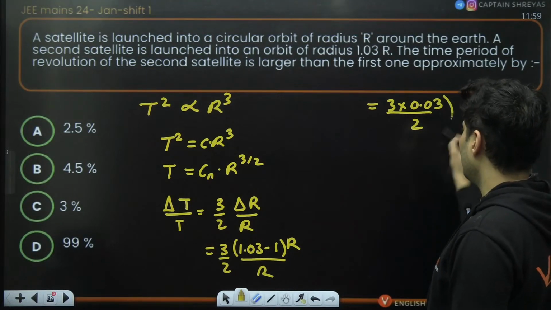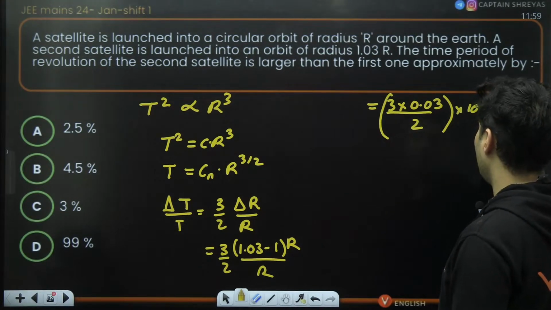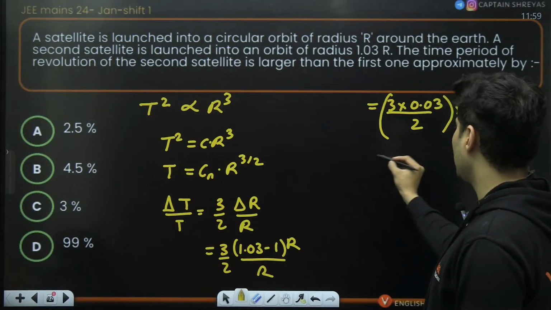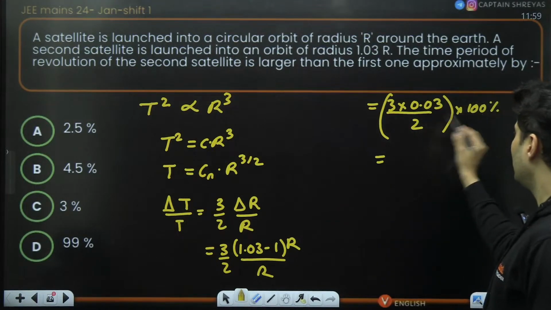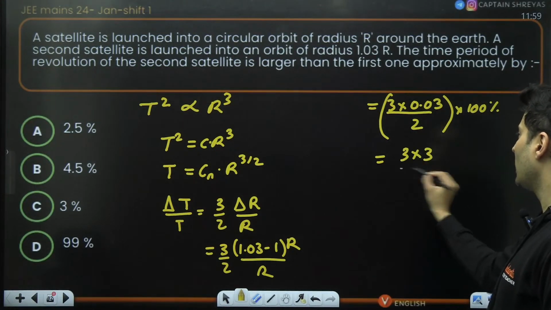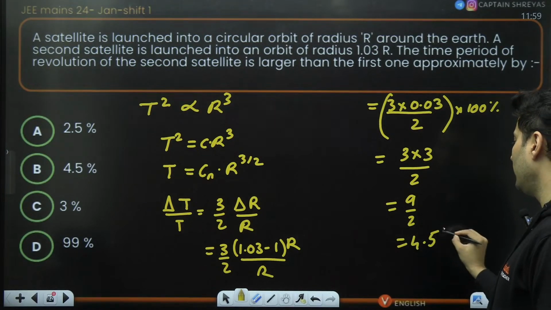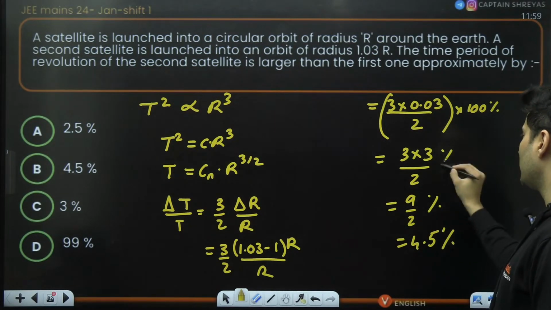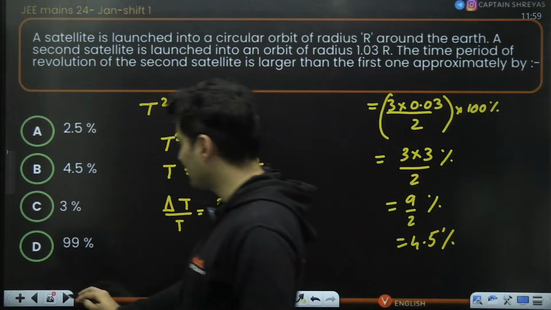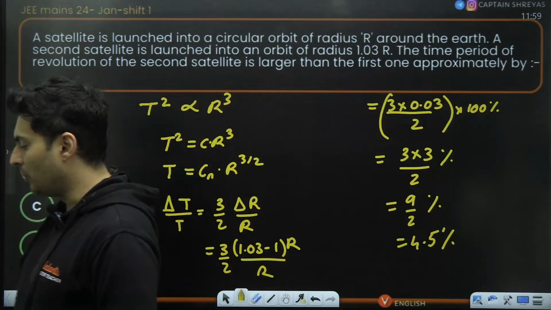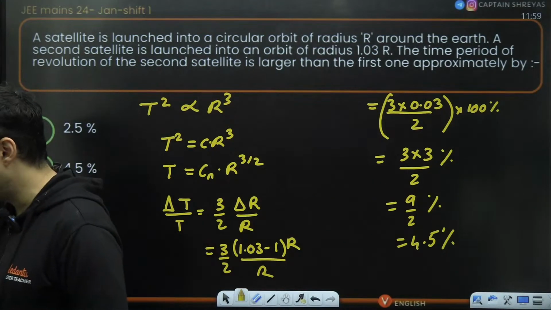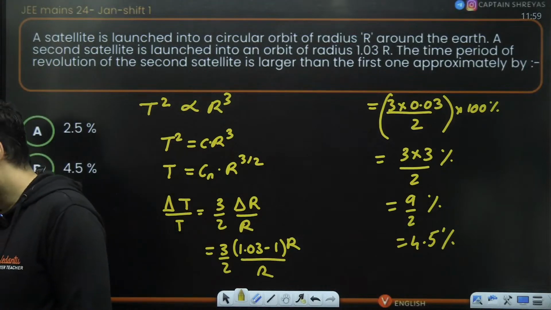But if I want it in percentage, you just multiply by 100, because I think the answers are in percentages. So decimal places will shift. 3 times 3 is 9, 9 by 2, which is basically 4.5%. Everything is in percentage. So 4.5%, that is option number B. Yes, that is basically option number B.